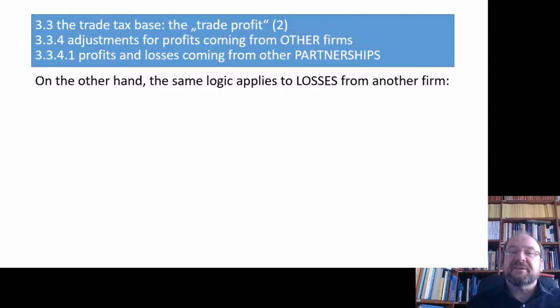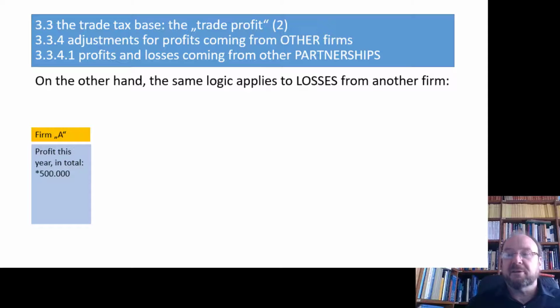Now, naturally, the same logic applies to losses from another firm which have been included into your computation of your business income for this firm. Firm A, let's say in Cologne, reports in total a profit of 500,000.